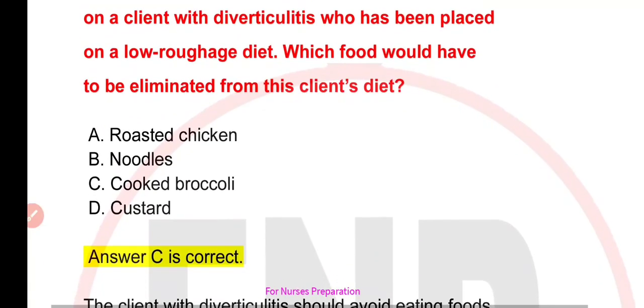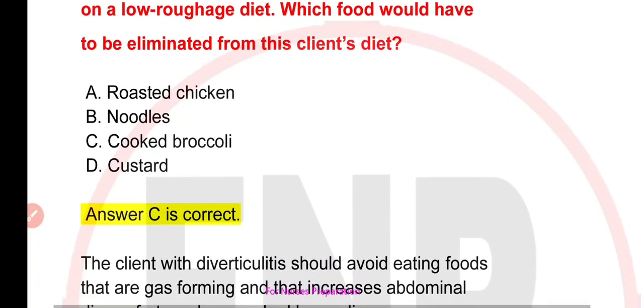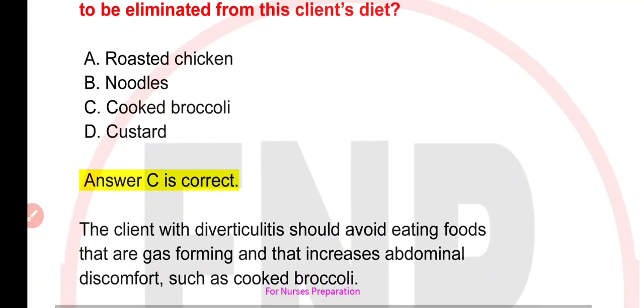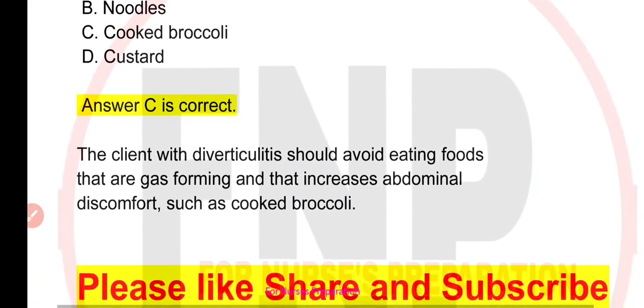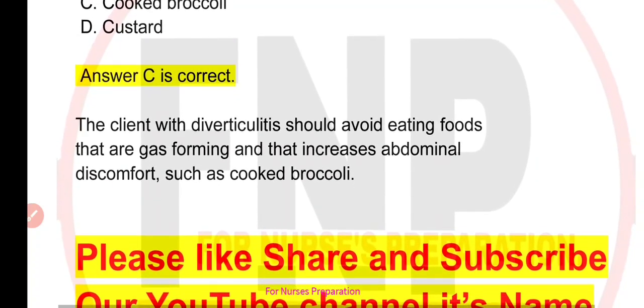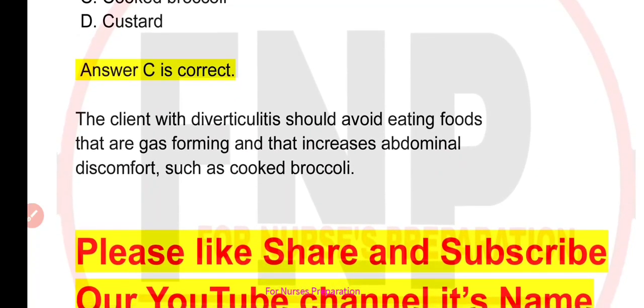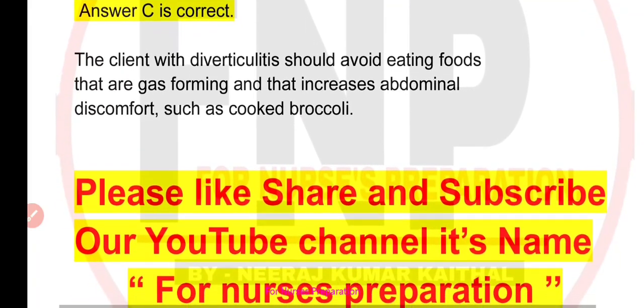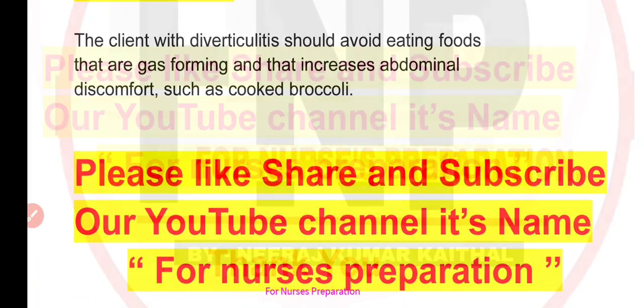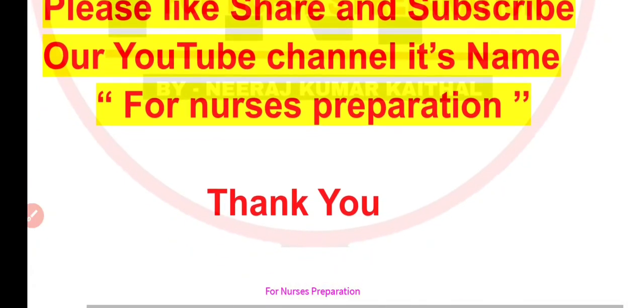Correct option is option C, that is cooked broccoli. The client with diverticulitis should avoid eating food that are gas forming and that increases abdominal discomfort, such as cooked broccoli.